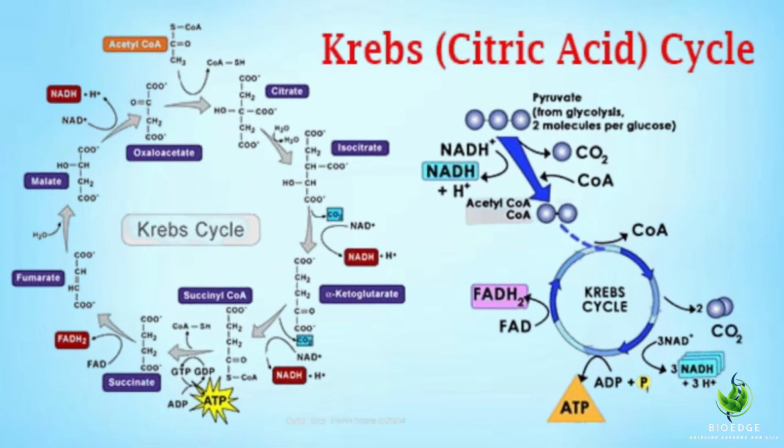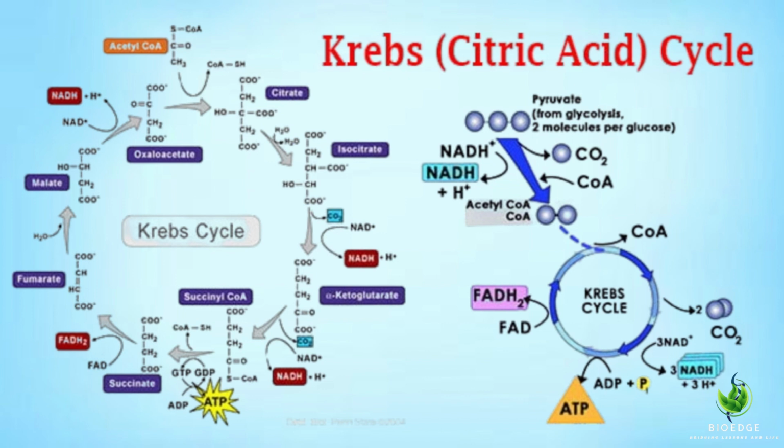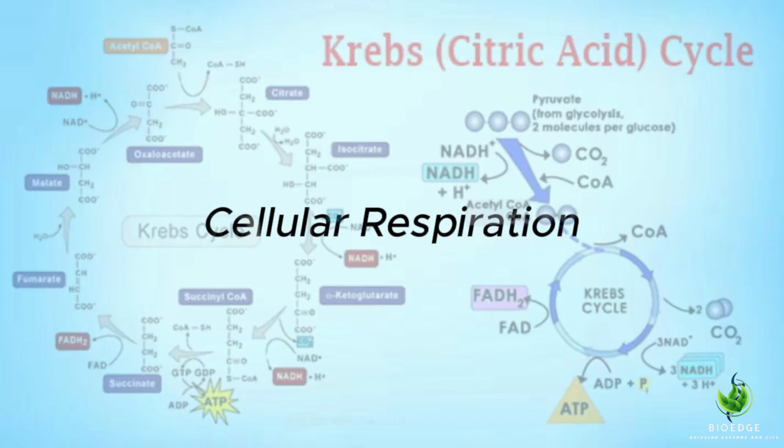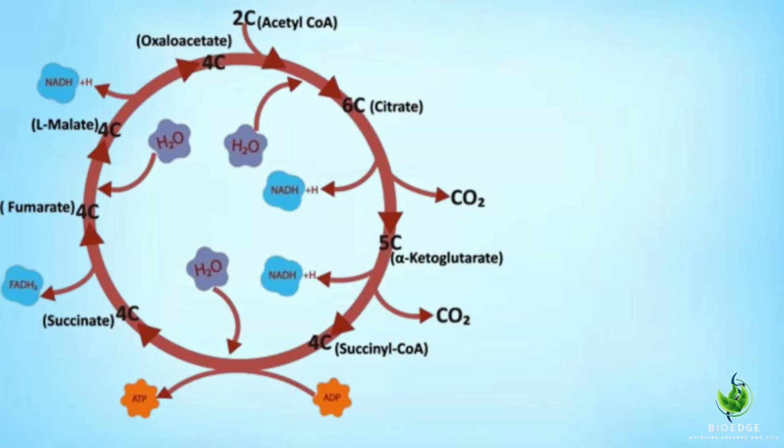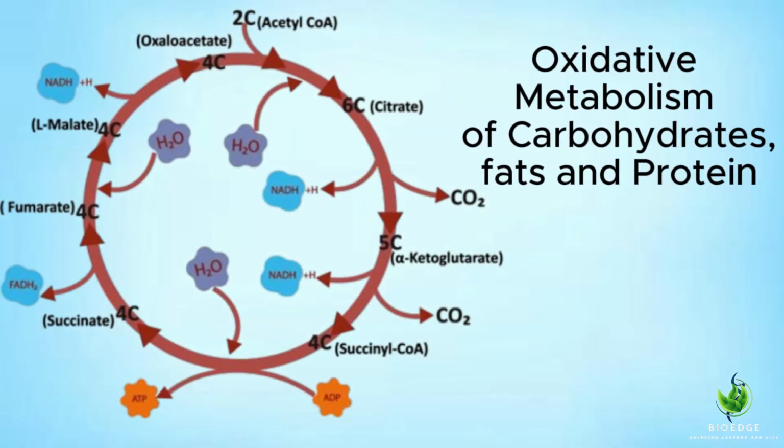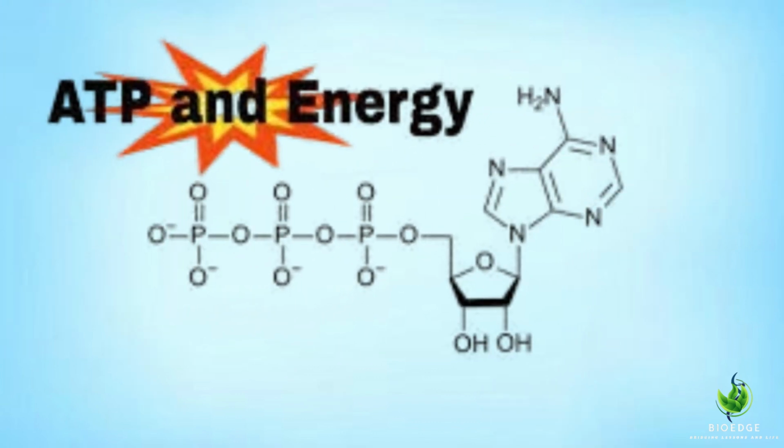Introduction: the TCA cycle, tricarboxylic acid cycle, also known as the Krebs cycle or citric acid cycle, is a central metabolic pathway in cellular respiration. It plays a critical role in the oxidative metabolism of carbohydrates, fats, and proteins, providing energy to cells in the form of ATP, adenosine triphosphate.